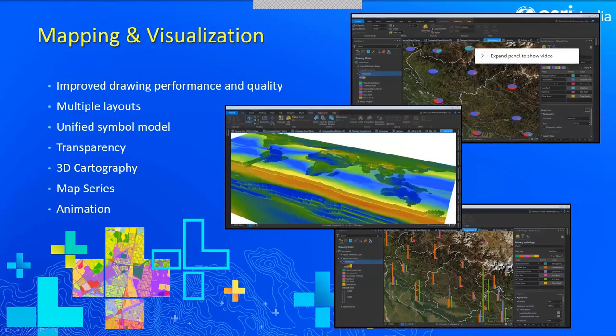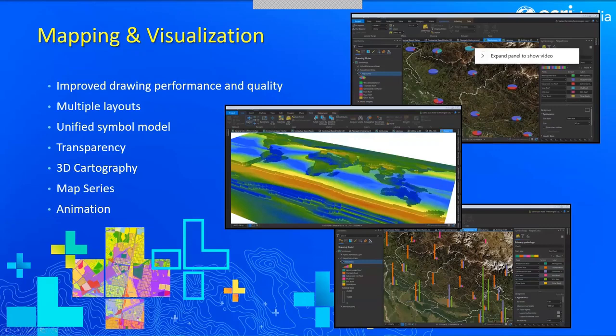And we have capability to create 3D cartography as well. And we can even create map series and animations and export it into a map book or movies. And we have different kind of symbology tools that are available on the appearance tab. So we can rightly start using it.